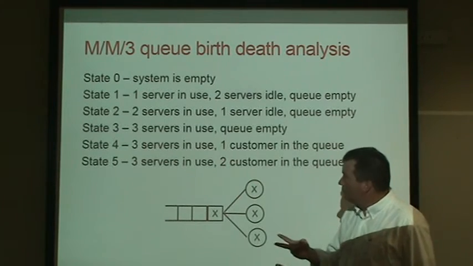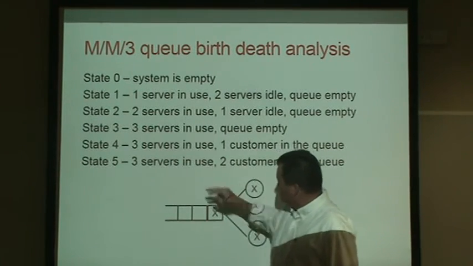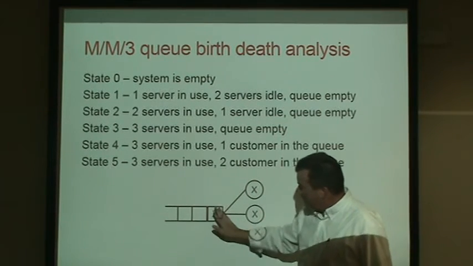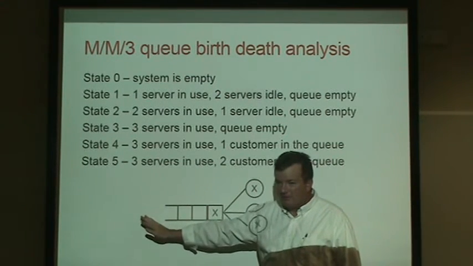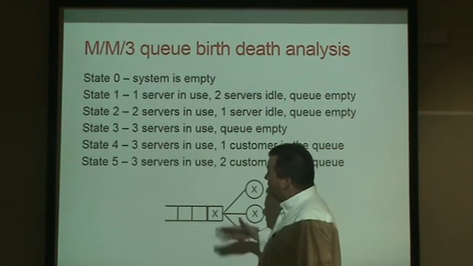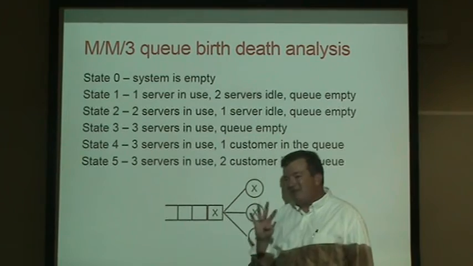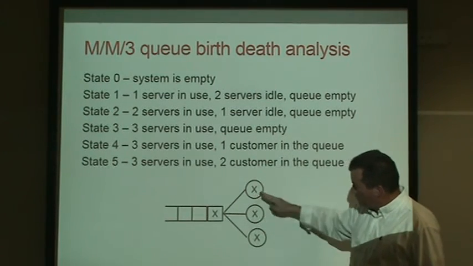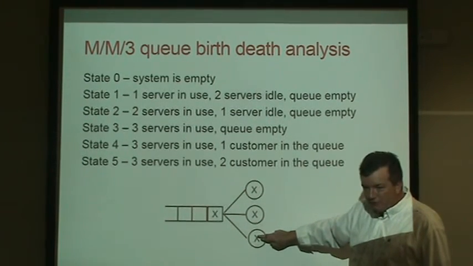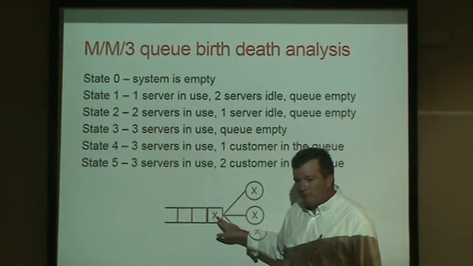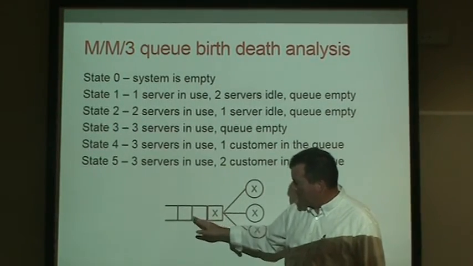State 2 is 2 servers are in use, maybe this one's in use, this one's in use, and this one's idle, and the entire queue is empty. State 3 is all 3 servers are in use, but the entire queue is empty. State 4, which is shown in this picture, all 3 servers are in use, and in addition to that, there's 1 customer in the queue. And then state 5, that being X here, and so on.